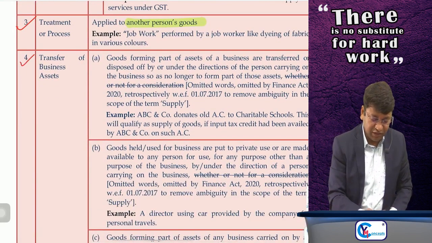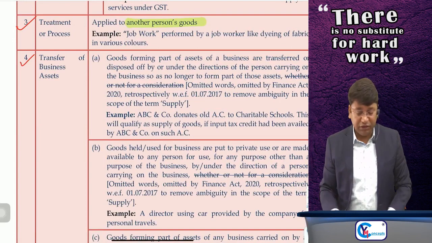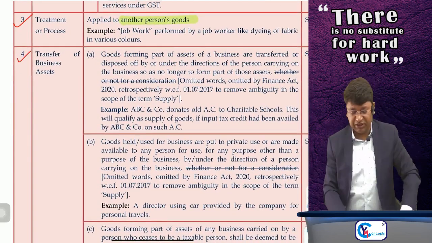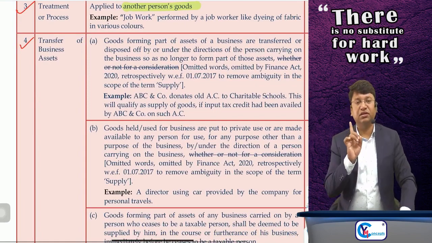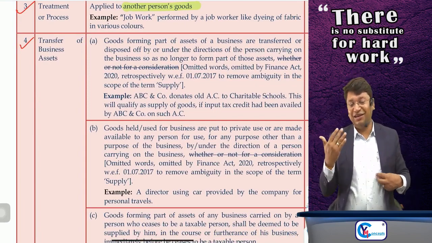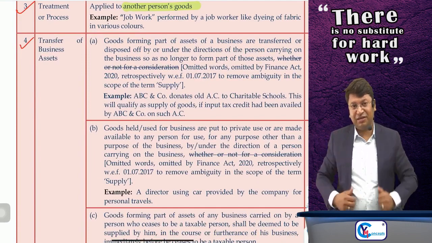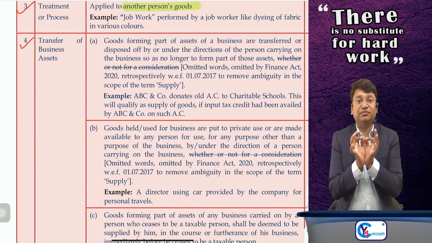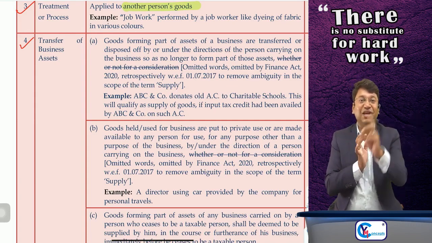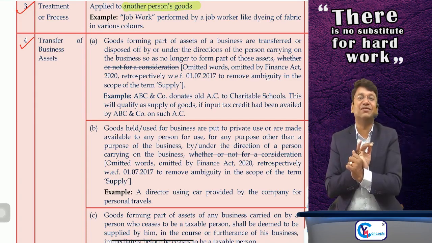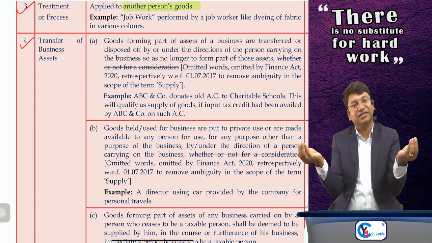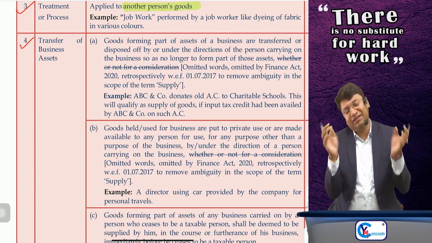Now, para number 4, transfer of business assets. Sir, first, permanent transfer we have already read. Listen to me carefully here. Permanent transfer or disposal of the assets of the business, sir, without any consideration on the direction of the person who is carrying on the business. Sir, you tell me, permanent transfer, is it supply of goods or service? It is supply of goods.